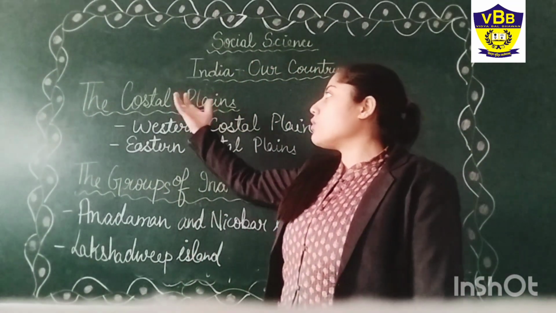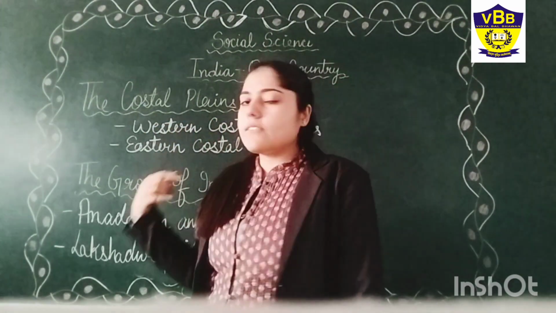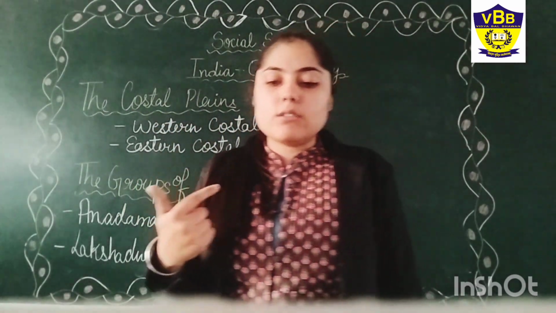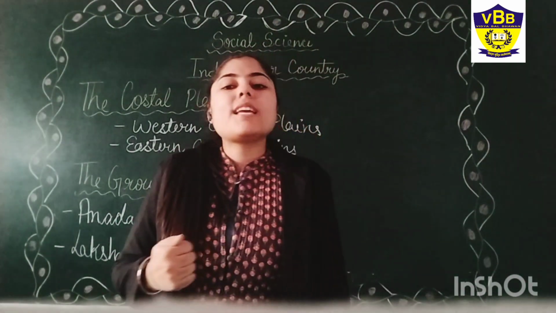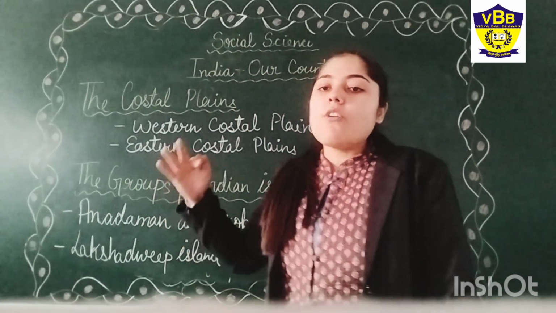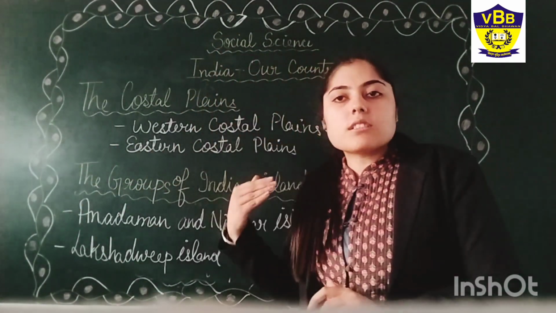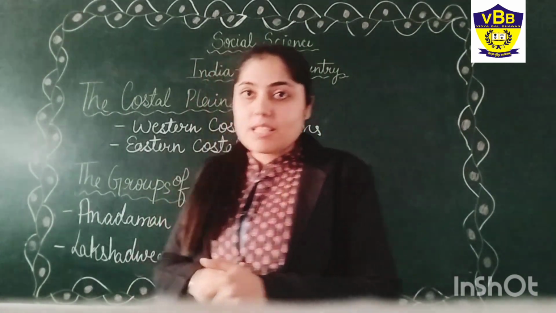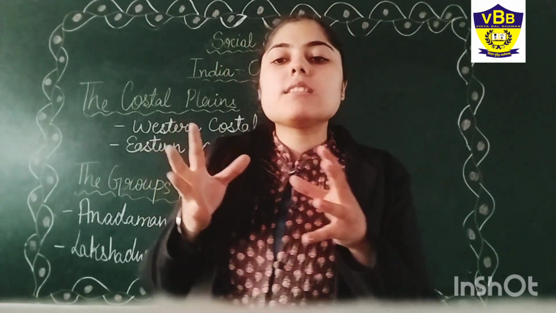The next topic is the coastal plains. In the coastal plains, we will see the western coastal plain and the eastern coastal plain. The western coastal plain lies between the Western Ghat and the Arabian Sea.